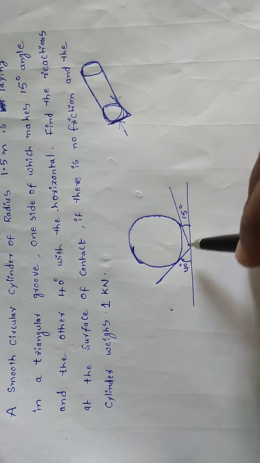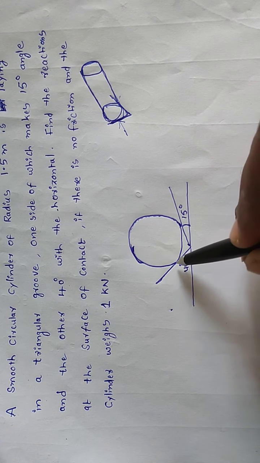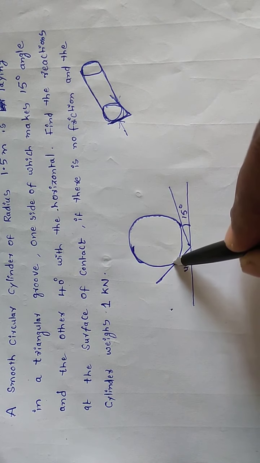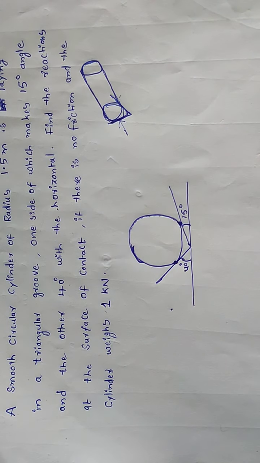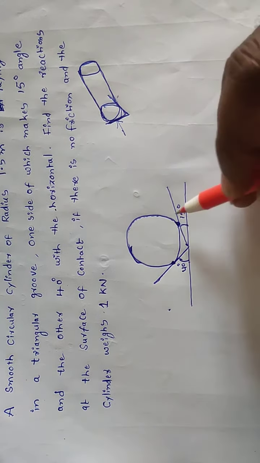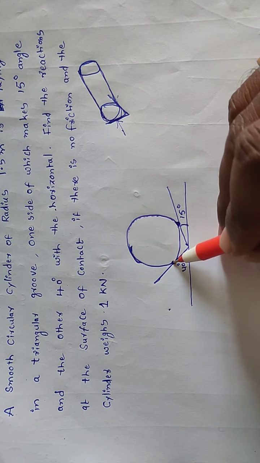So here the surface of contact is, we place a circular cylinder and it is making a point of contact here, and it is making a point of contact with this triangular groove here. So this is the surface contact and this is the surface contact. These are the 2 points.